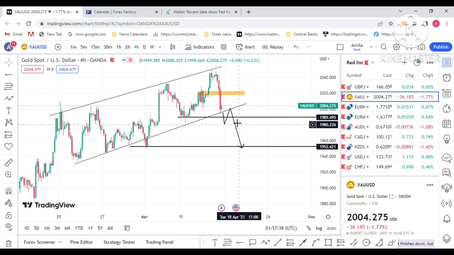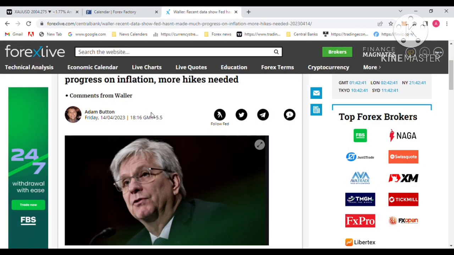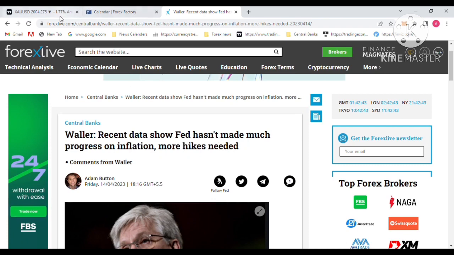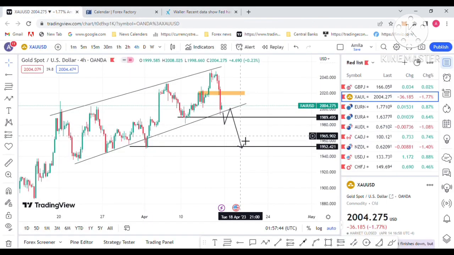The main effect is the hawkish tone of the Fed, as the Fed expects another interest rate hike. So that's the technical picture. You should wait for smaller time frame confirmation before taking the trade.